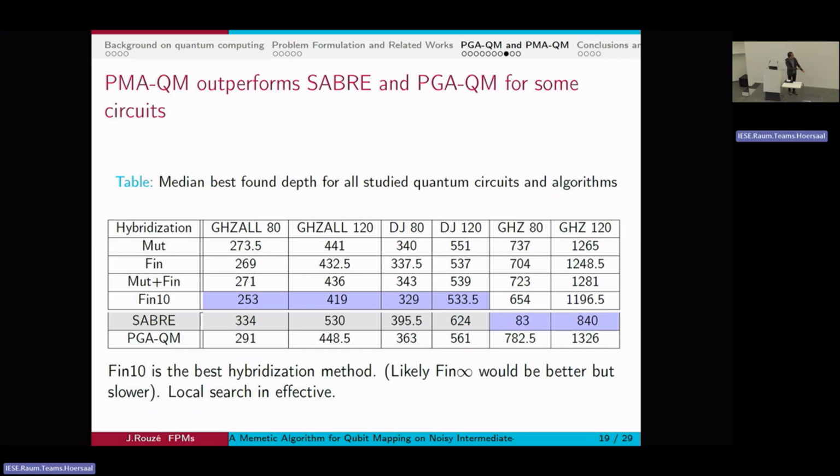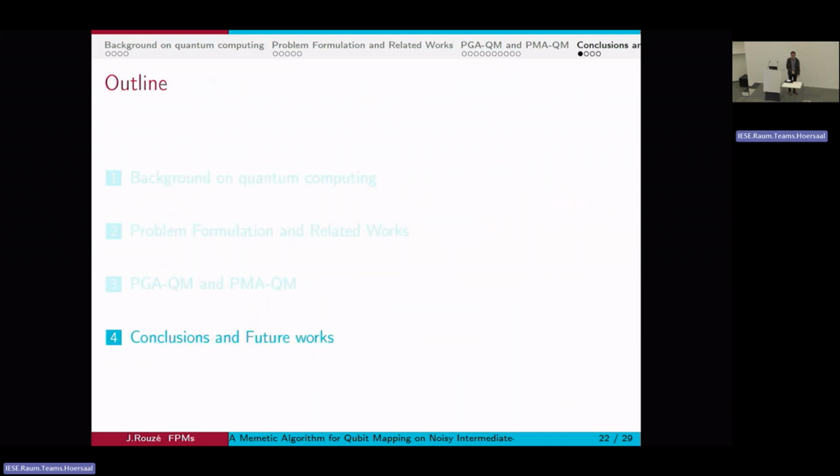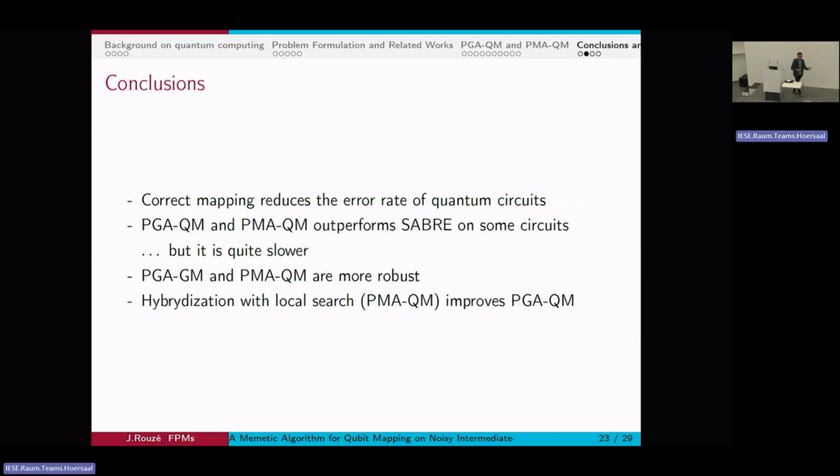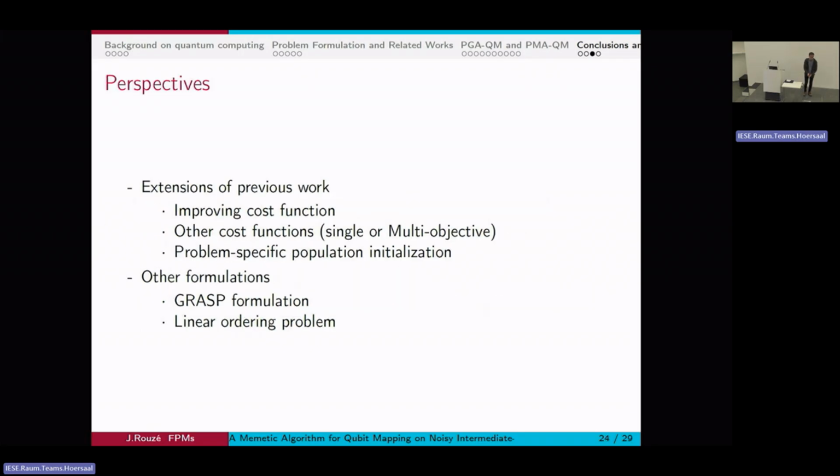Our solutions are currently very bad compared to Sabre, so we will try to have a good initialization that will balance the gap between the two methods. We will also try some other formulations. This is just a few ideas that we have.